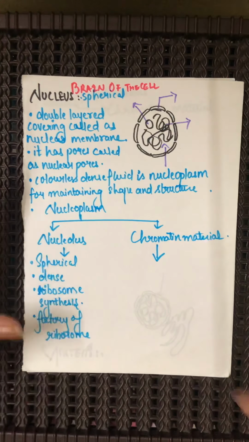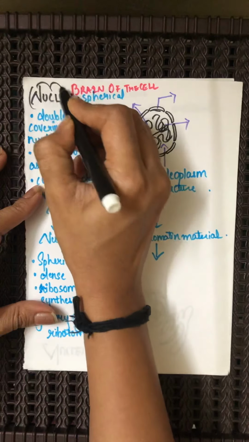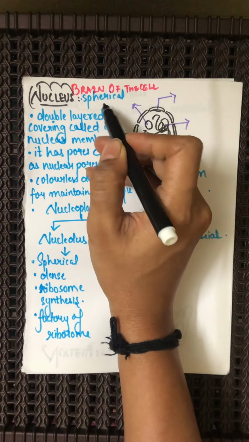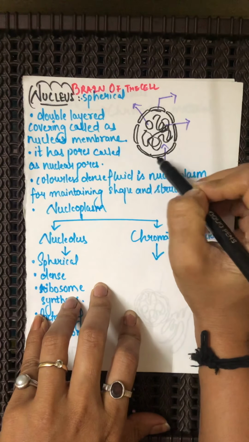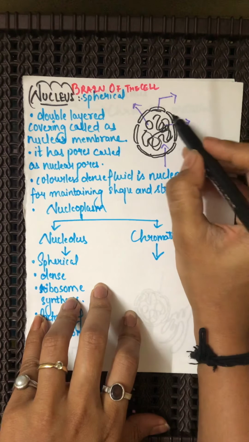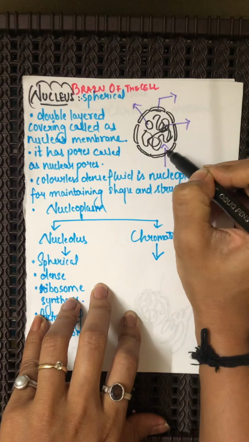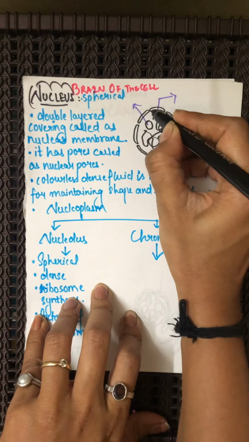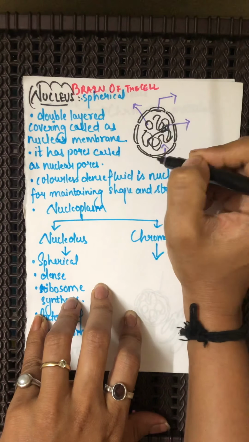Now, talking about the structure of the nucleus. It is basically spherical to oval in shape inside all the cells. When you see the structure, there is a double layer covering on the nucleus, the outer covering and the inner covering, that is, a double membrane structure.